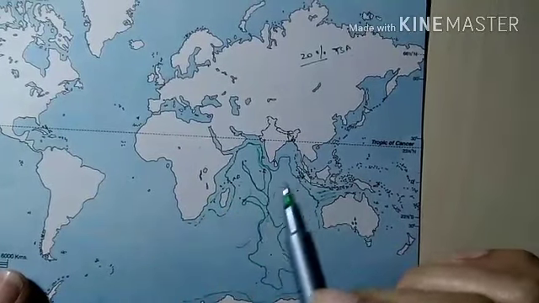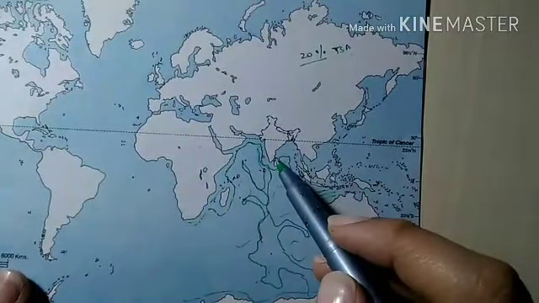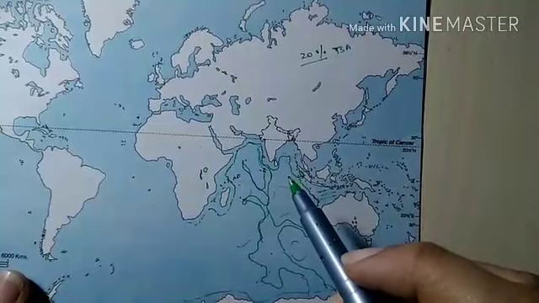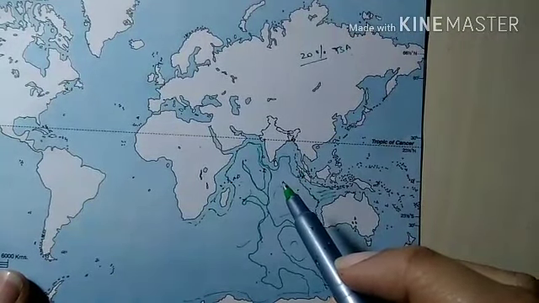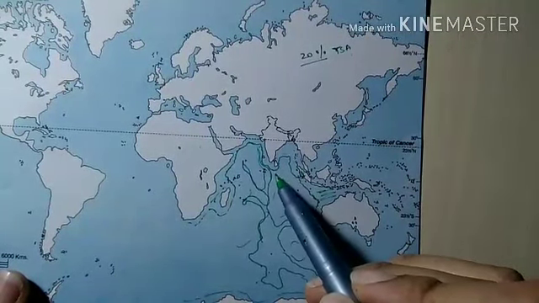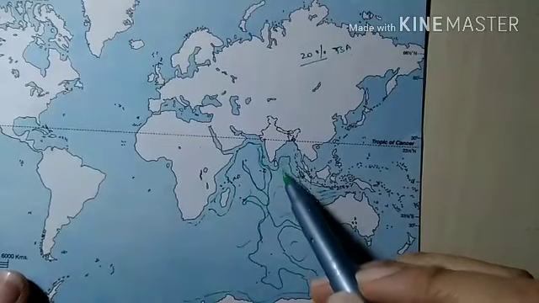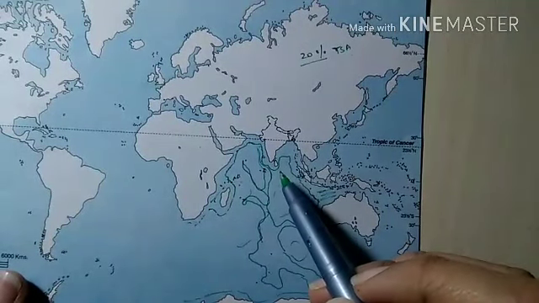Then we have the Andaman Sea between the Kra Isthmus and the island arc of Andaman and Nicobar. So this is one of the marginal seas.